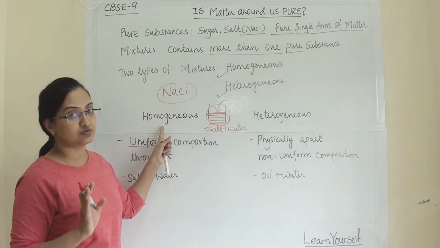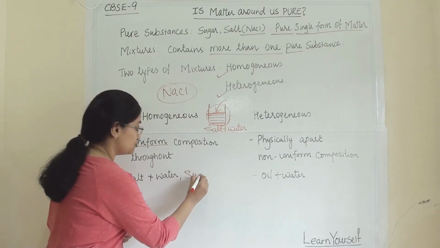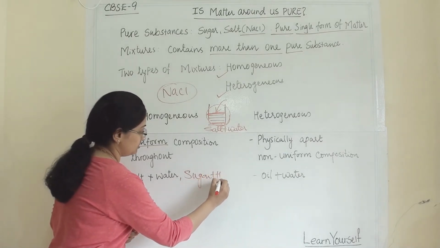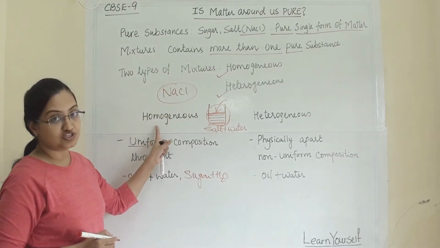When any two components are mixed evenly throughout and they are uniformly mixed, then it is known as a homogeneous mixture. And you can also write here sugar plus water. So these two are examples of homogeneous mixture.